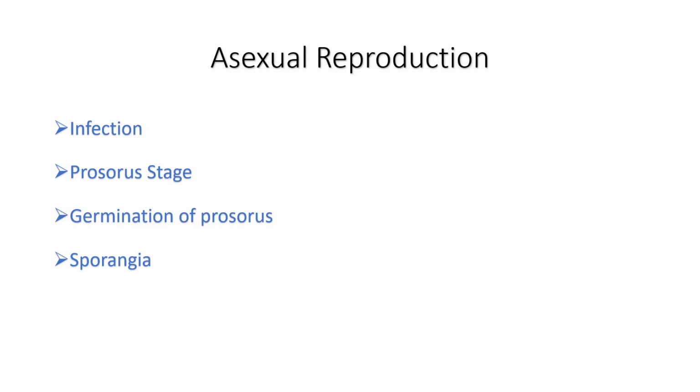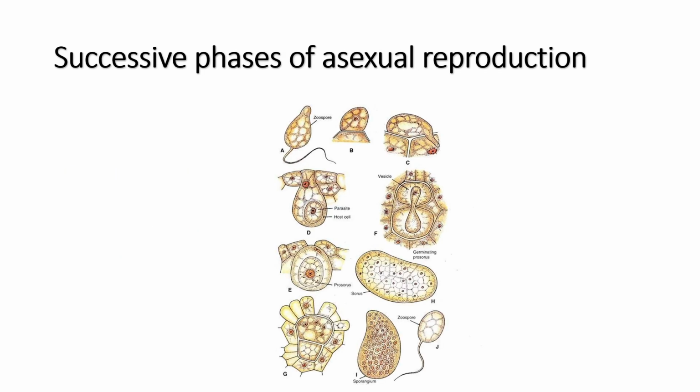In the asexual reproduction, there are basically four phases: the infection, prosorus stage, germination of prosorus, and formation of the sporangia. So this diagram shows the different successive stages of the asexual reproduction. So, how does the process of asexual reproduction start?